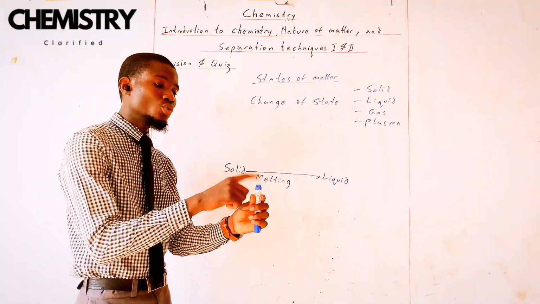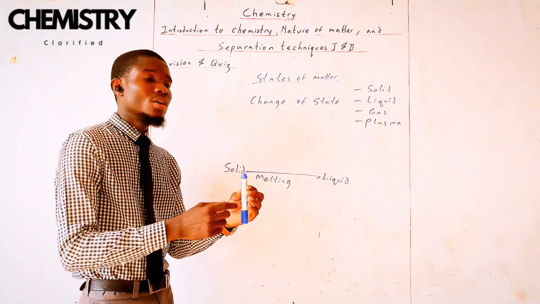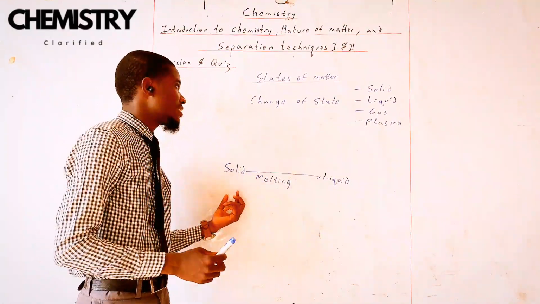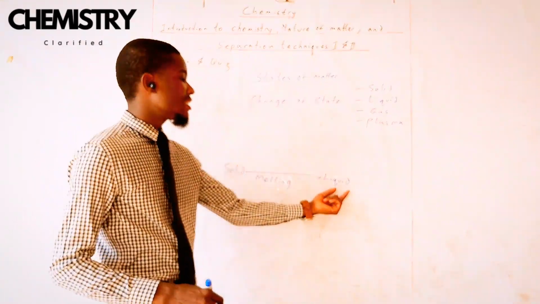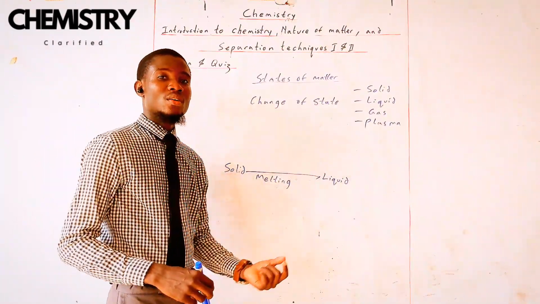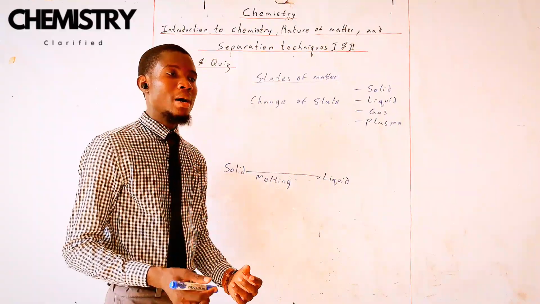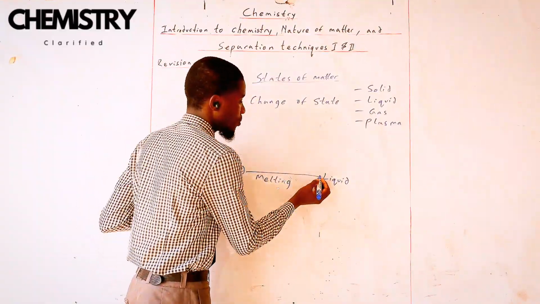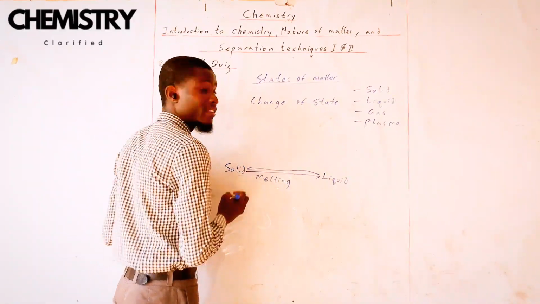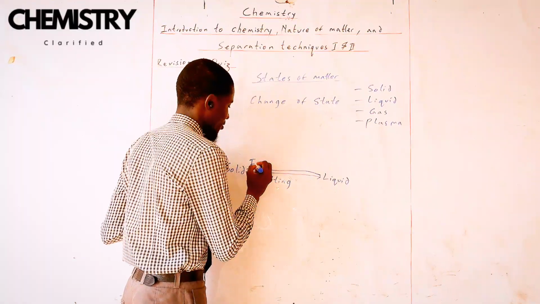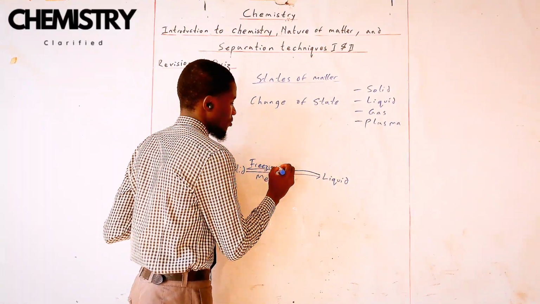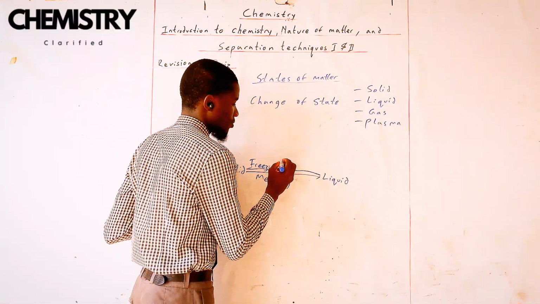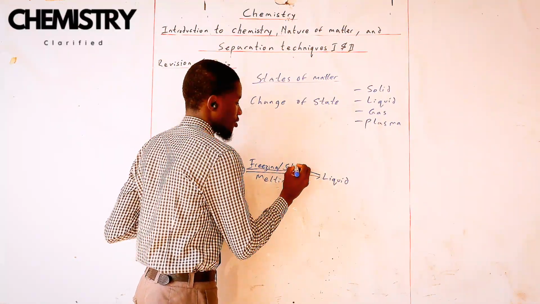When you are burning your candle and it is melting, that is an example of a change of state called melting. But this water, I can just easily put it back in the freezer and freeze it back to solid. And that process is called, as you have guessed, freezing. Or you can also call it solidification.